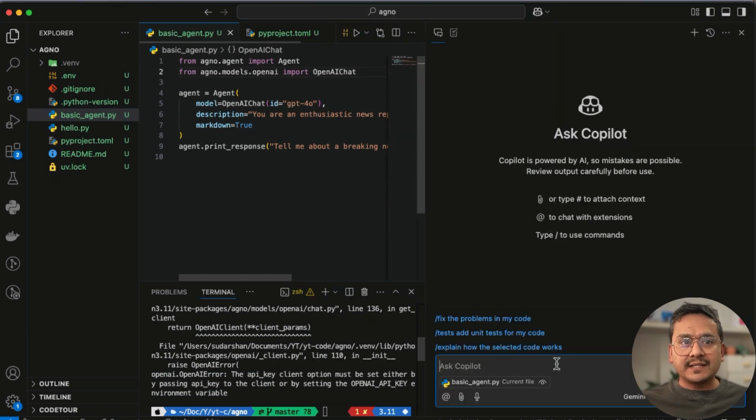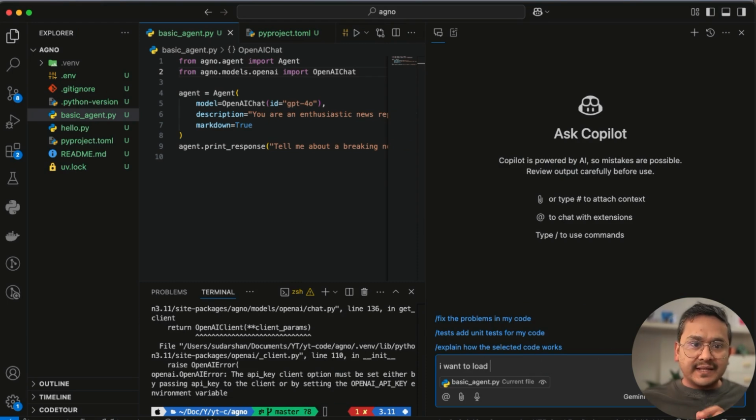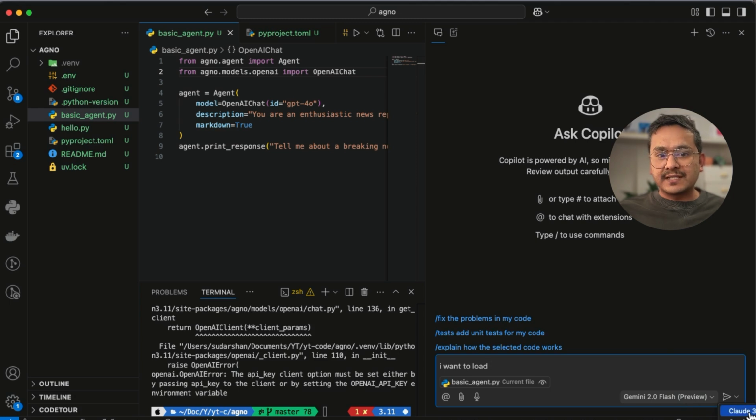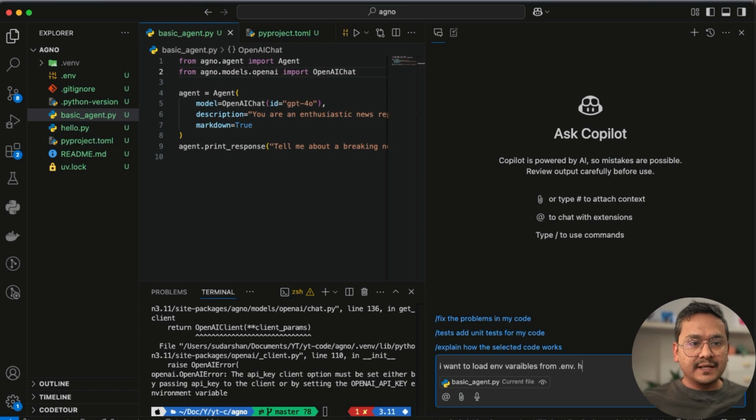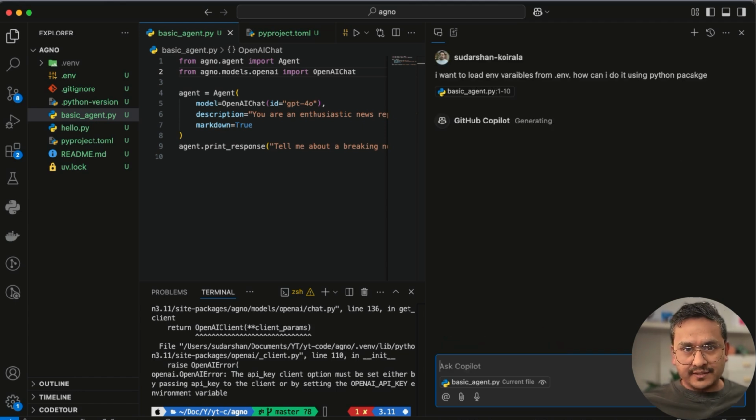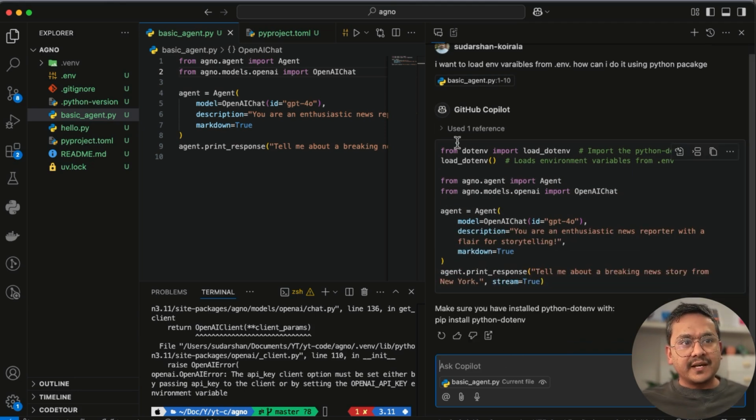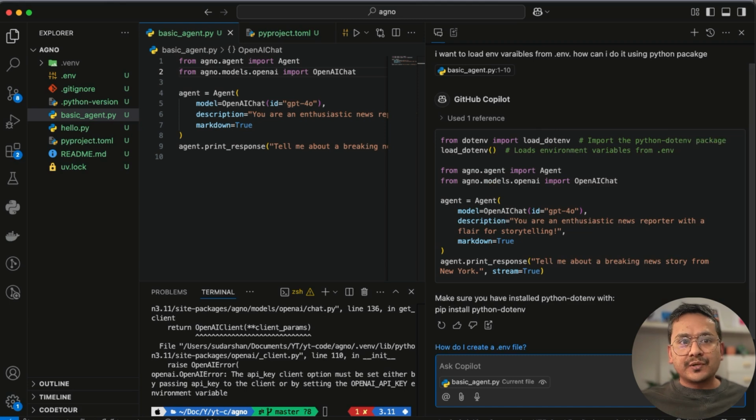Here you can open the chat and here you can say I want to load. And by the way, one thing is here you can choose different models. There is Claude 3.5 Sonnet, o3-mini preview and all the different ones. I can use o3-mini preview. I can say I want to load environment variables from .env. How can I do it using a Python package? That's it, right? So you don't need to go to the web browser and search all the different things. Okay, here it says from dotenv import the Python package, load the environment variables and so on.